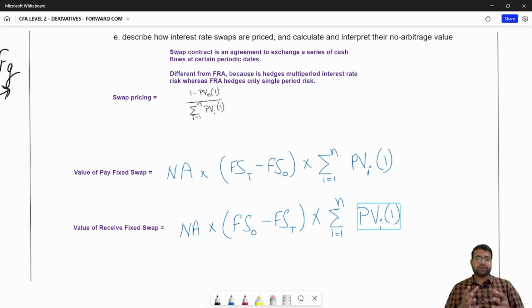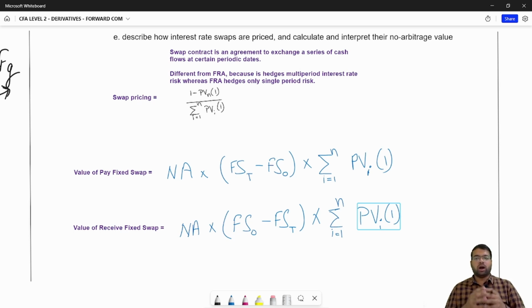As we saw, when you are dealing with an FRA contract, you are only considering a loan of a particular term, like 6 months or 3 months. But in case of a swap contract, you are exchanging a series of cash flows, so it handles multi-period interest rate risk.